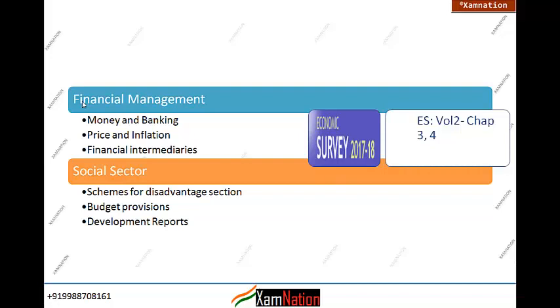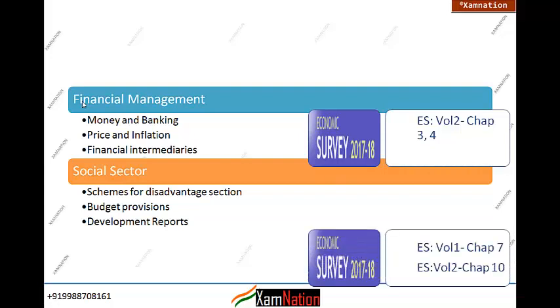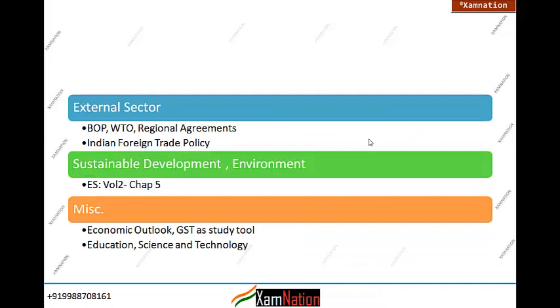Volume 2 chapters 3 and 4 are there. Now next is the social sectors. In social sectors we basically study the various disadvantaged sections of our country, like women, children, SC, ST, all those sectors, and we will study what the various budget provisions are and what the various schemes for that sector are. Along with that, when we finish this module, we will have covered chapter 7 and chapter 10. So you can understand how each and every chapter is related to one or another module.